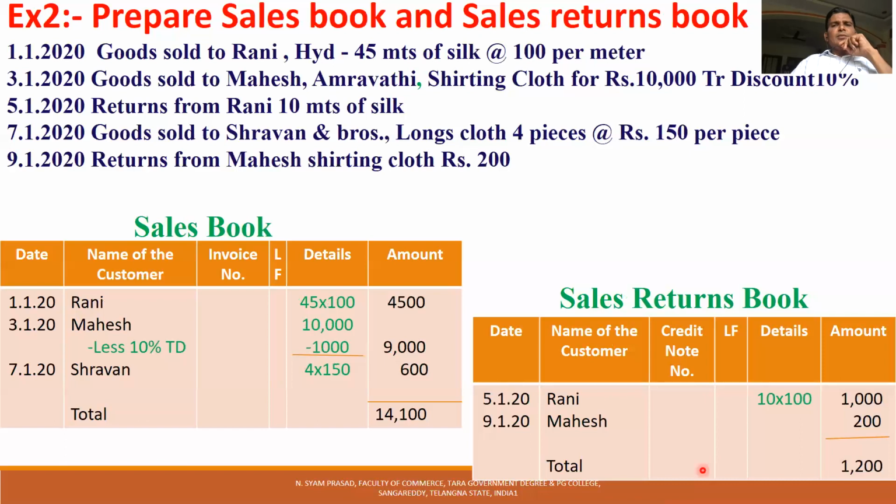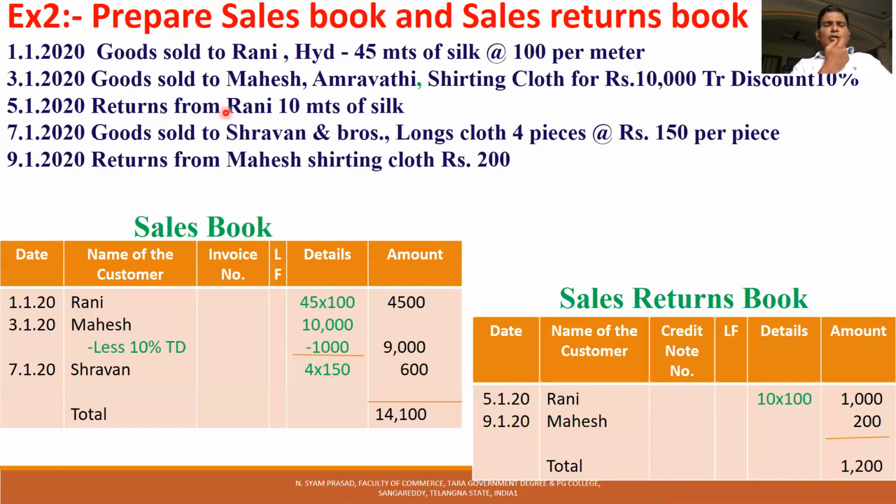Then prepare the sales book and sales returns book. In the second example, first let us see here. On 1st January, goods sold to Rani, Hyderabad, 45 meters of silk, 100 per meter. So 45 meters we sold to Rani at 100 per meter. On 3rd January, goods sold to Mahesh, Amravati, shirting cloth, 10,000 worth of goods sold to Mahesh, but 10% is trade discount.